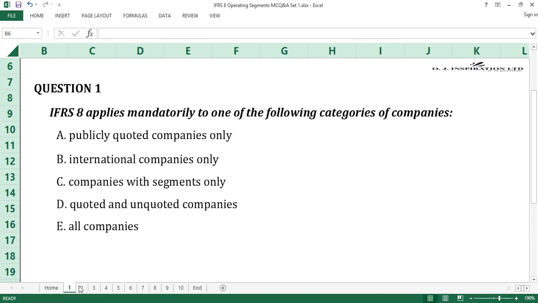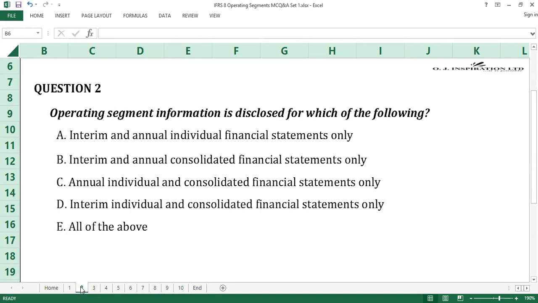Time up. Question number 2. Operating segment information is disclosed for which of the following? A. Interim and annual individual financial statements only. B. Interim and annual consolidated financial statements only. C. Annual individual and consolidated financial statements only. D. Interim individual and consolidated financial statements only.